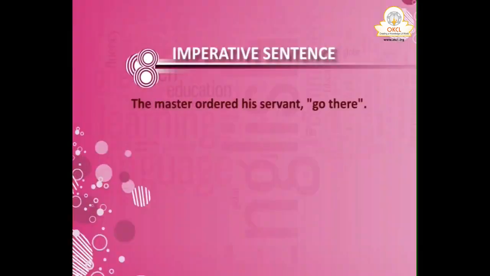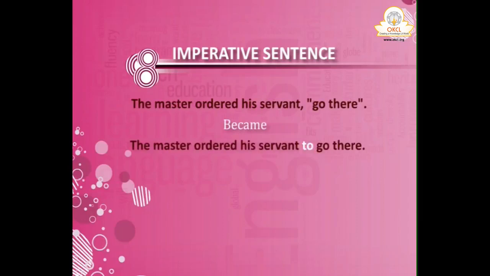Like, the master ordered his servant, if within inverted commas it is, go there. Master ordered his servant to go there. Go there became to go there. Simply this much change in imperative sentence from direct to indirect.